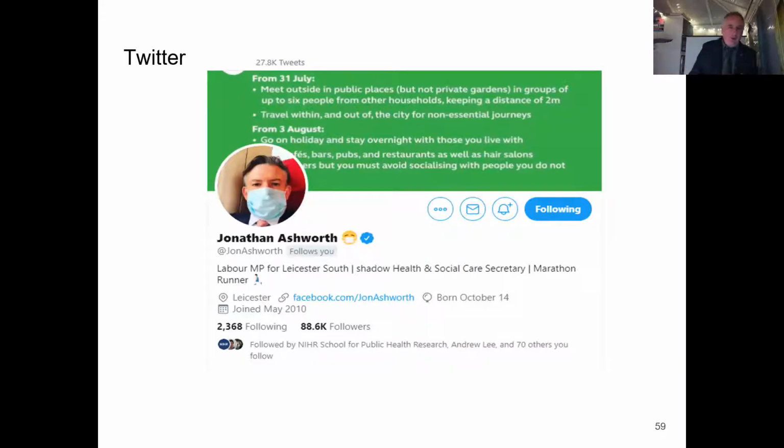Here's a good example of where things can go after a while. So this is Jonathan Ashworth. He is the Shadow Health and Social Care Secretary for the Labour Party, which is the opposition party in the UK. A colleague of mine, Andrew Lee, was on Newsnight, which is an evening time news programme on the BBC, talking about COVID. He's a public health expert in the area of pandemics and epidemics.